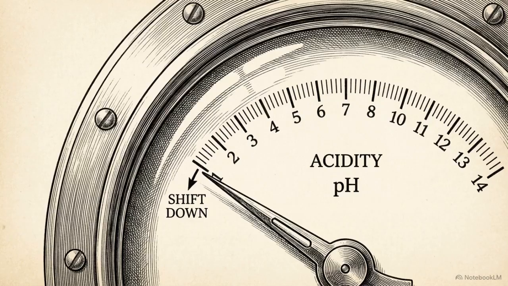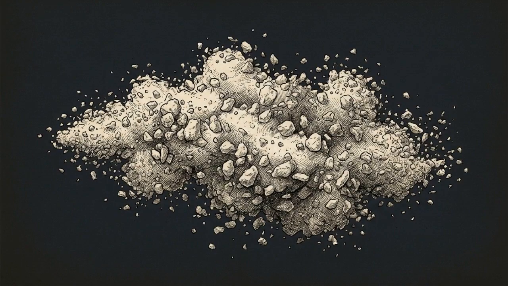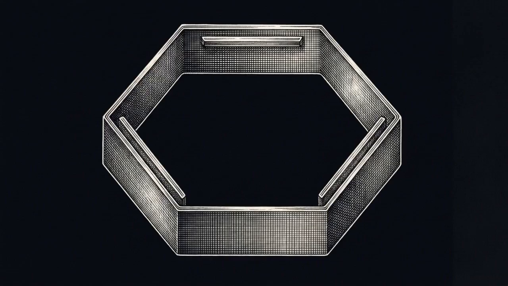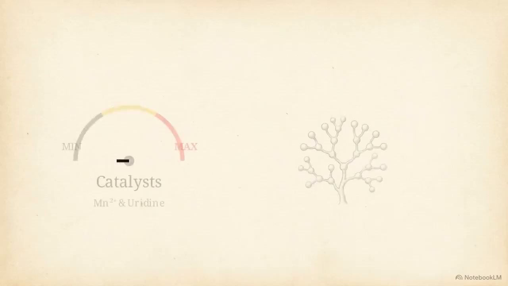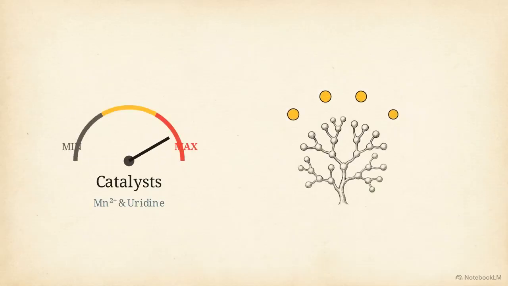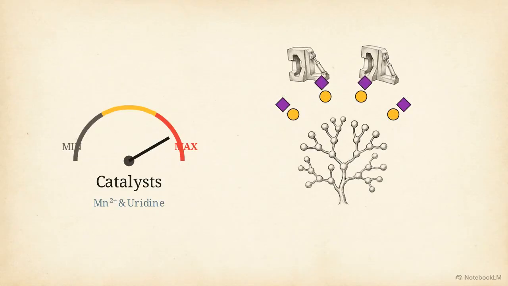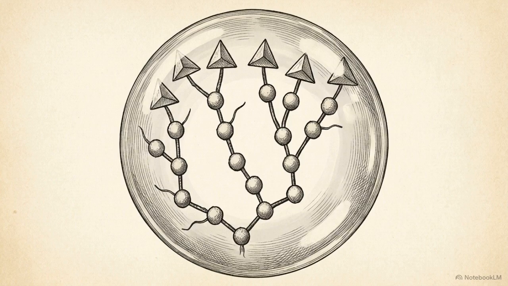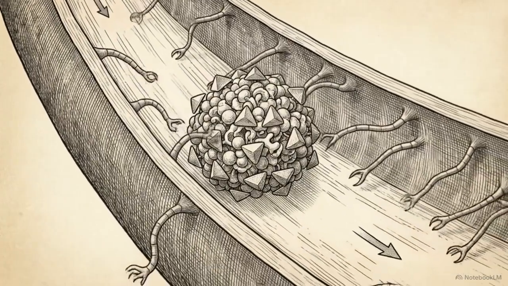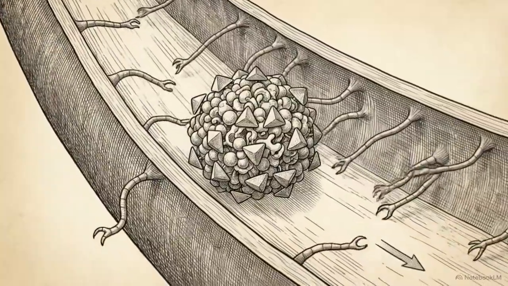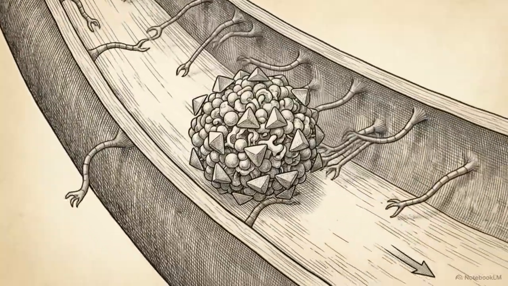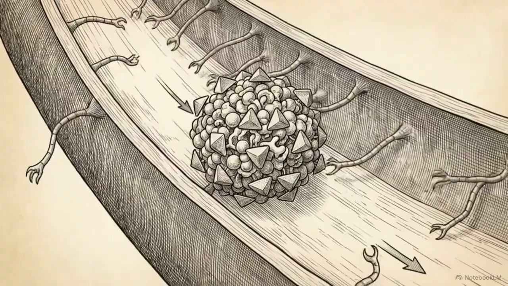This genetic foundation is maximized through bioprocess levers. Shifting the bioreactor pH down to 6.85, bolus feeding the culture with manganese, and supplementing with uridine provides the chemical catalysts needed to drive galactosylation and sialylation to their theoretical maximums. Proper sialic acid capping serves as the biologic's ultimate invisibility cloak. It masks the underlying sugars from the liver's clearance receptors, ensuring the therapeutic protein remains circulating in the bloodstream long enough to do its job.